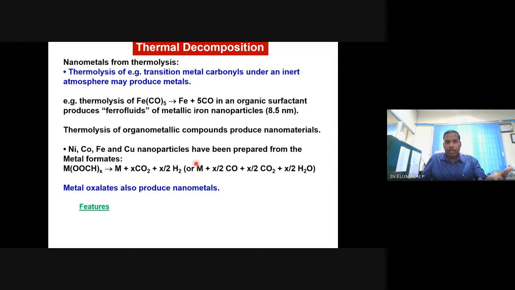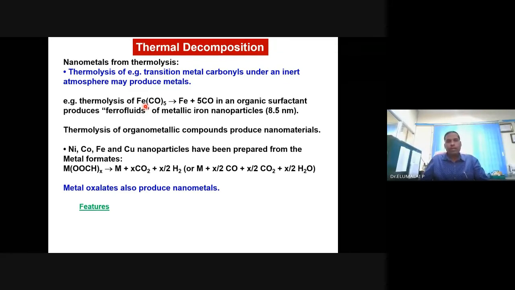The precursor molecule will undergo decomposition. For example, if your precursor molecule is iron pentacarbonyl, heat up to a certain temperature, 300, 400 degree. And you are done, you get the nanoparticles of iron.